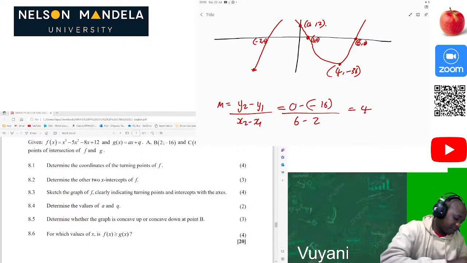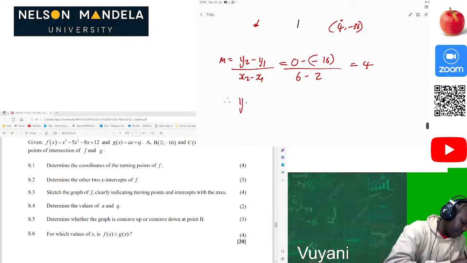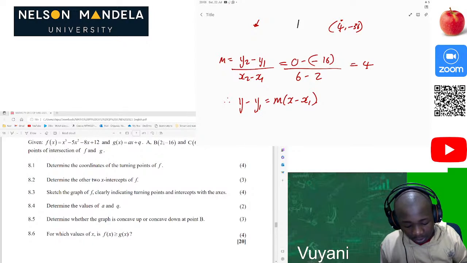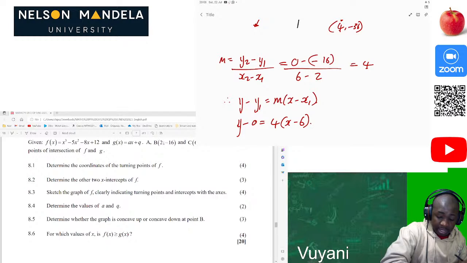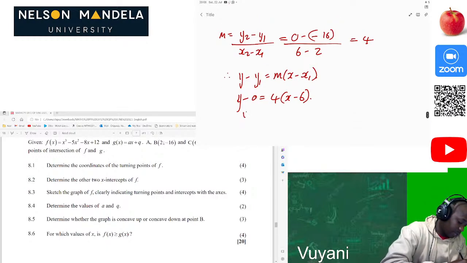Then after that we have our gradient, of course. Now we use our equation, y minus y1 is equal to m times x minus x1. Then what is y1 and x1? Those are the points 0 and 6. So that will be y minus 0 is equal to 4 times x minus 6. Then after that we can have our equation y is equal to 4x minus 24.